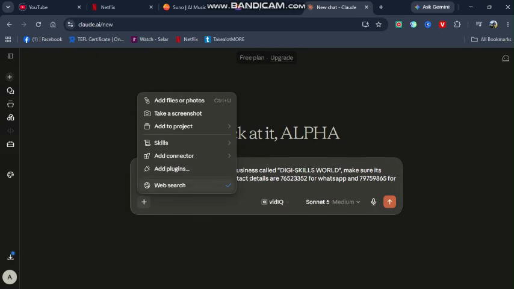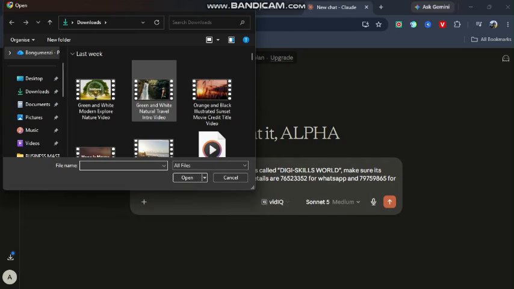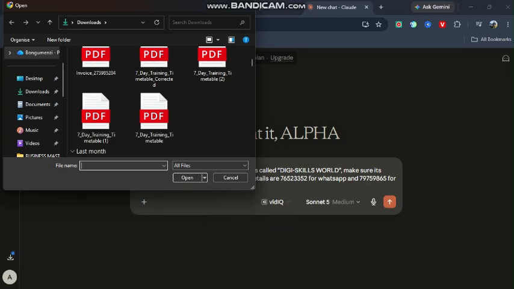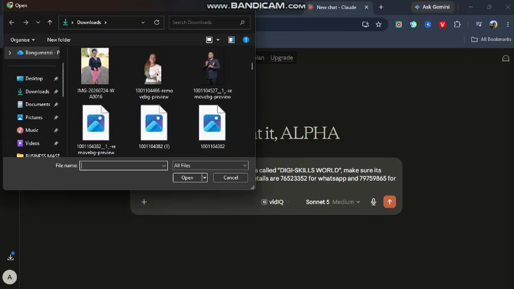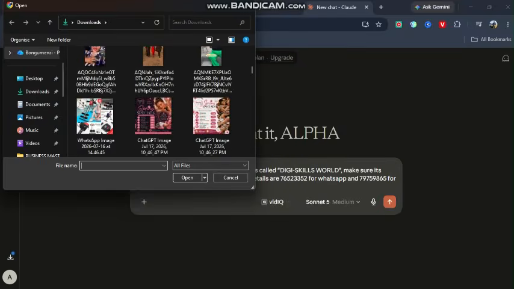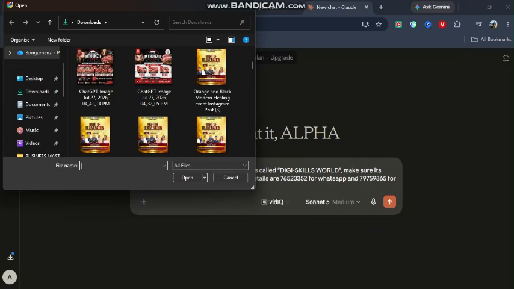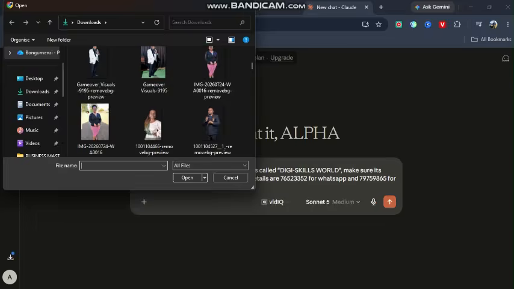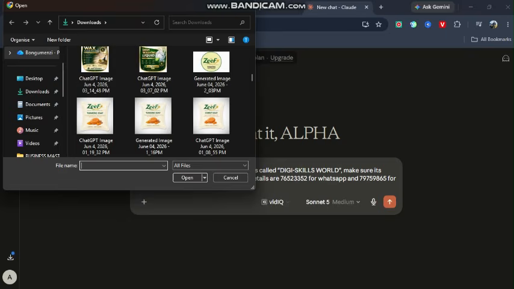So I just go to the plus sign, basically attach file or photos. Basically I go to downloads and I go and look for the poster as a class in, so that it gets more details. So I am using this one to get more details. Just have to find it first here. My downloads and see if we cannot just put it there. I'm just going to attach it here.